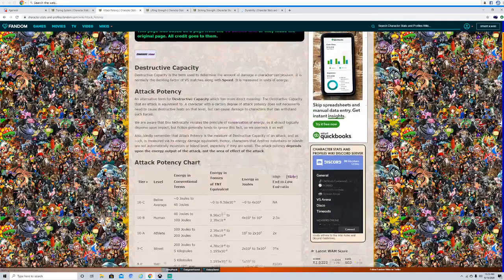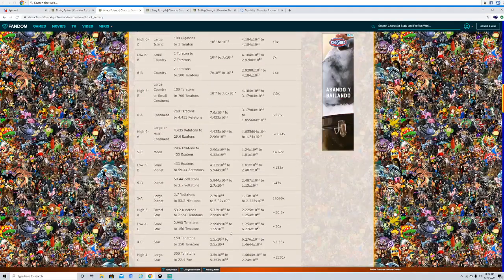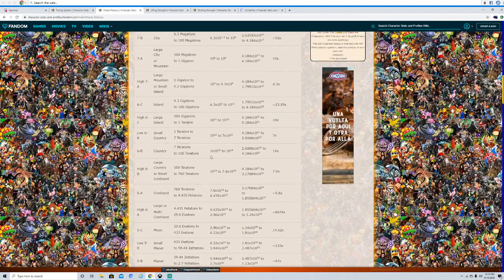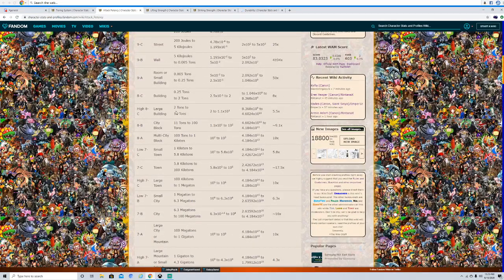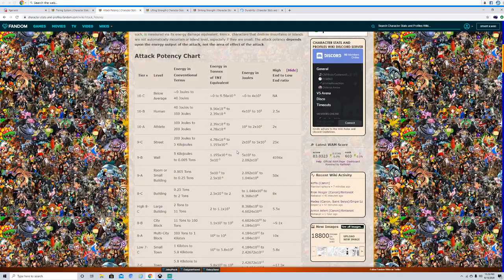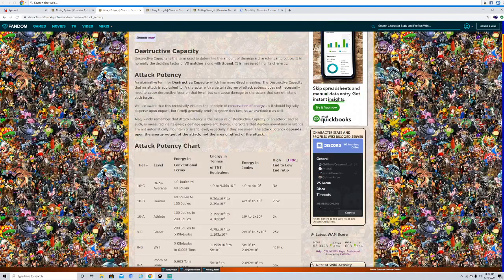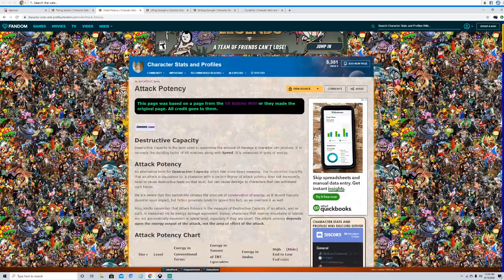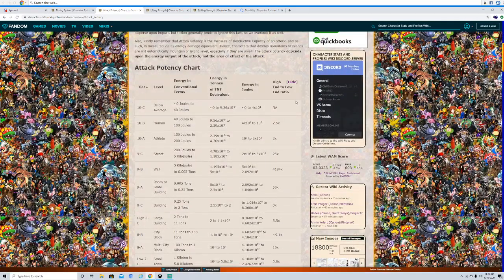Also, I'll link this page below, but basically this page covers the gap between places and scaling, like the difference between a large building and a city block, right? 11 tons to 100 tons, that's city block. 100 tons to 1 kiloton, that's multi-city block. The difference between 1 kiloton and 100 tons is a massive difference, right? So anyway, I'm going to link this below. Sorry about that. Basically, it speaks for itself.